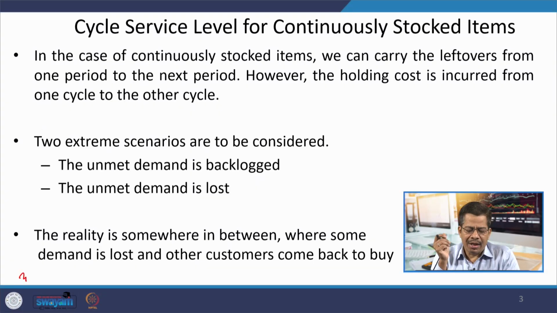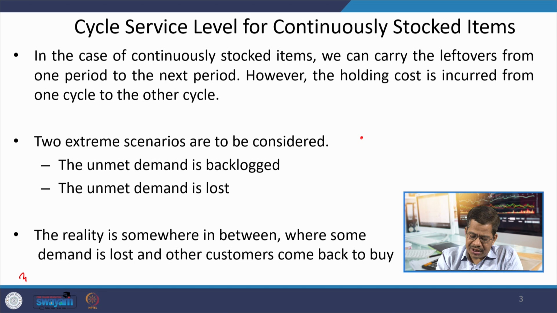So, now when demand is more and you have continuous procurement, how do you handle your optimal product availability in that scenario? That is a kind of improved version of our newsvendor problem, and that is what we are going to discuss in this particular class. Now, in this case there are two possible situations which may happen, and practically speaking there will be an in-between case of these two extreme situations.